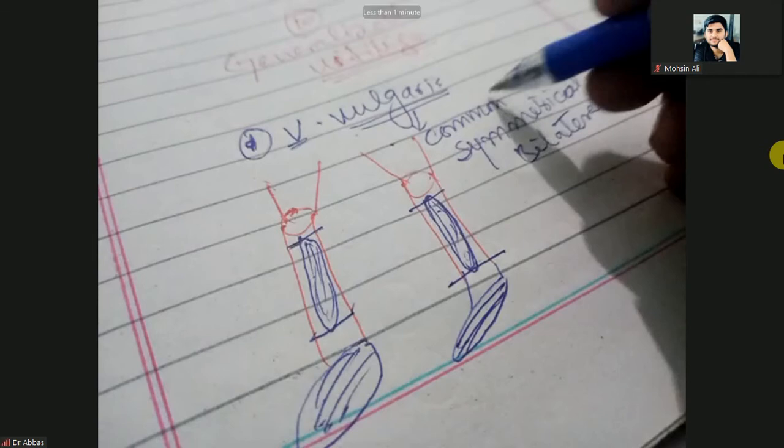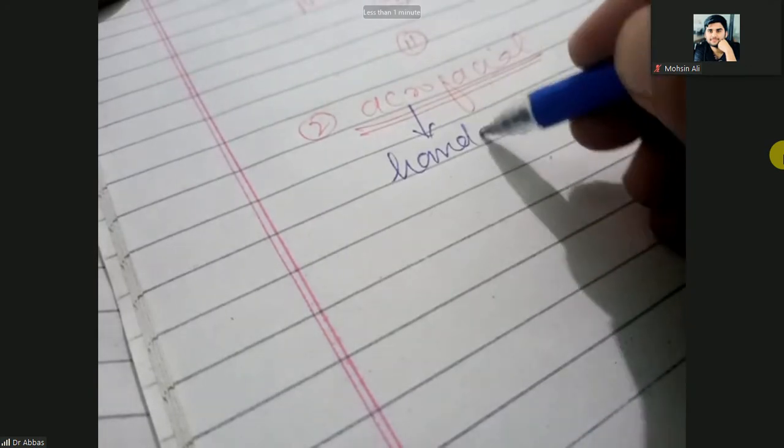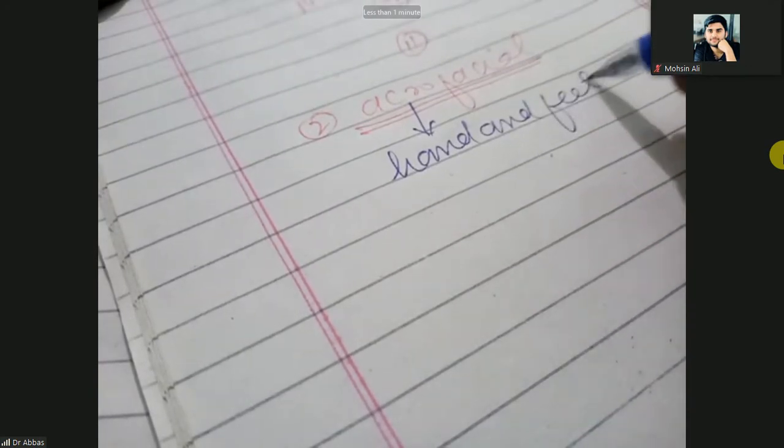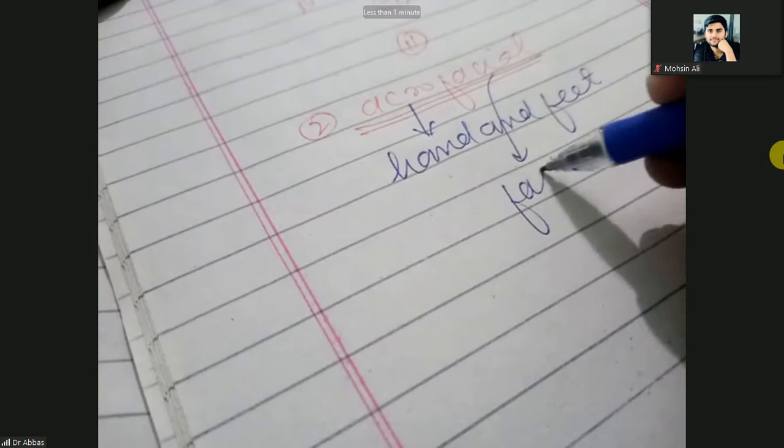Other generalized vitiligo is the acrofacial. Second one is the acrofacial. The name is indicating acro means hands and feet. It is present in hand and feet, and facial means face.